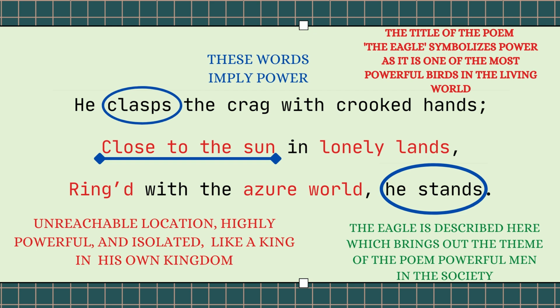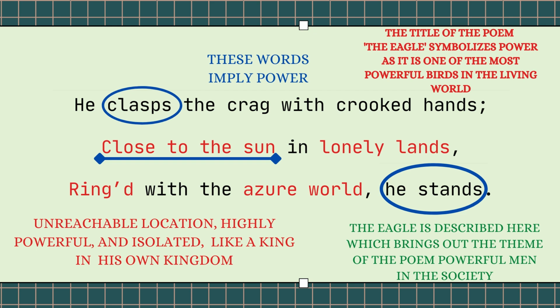So these words, clasped, close to the sun and he stands, imply the idea of power. And also, the title of the poem, The Eagle, is symbolic because the eagle is one of the most powerful birds in the living world. So, the title symbolizes power.